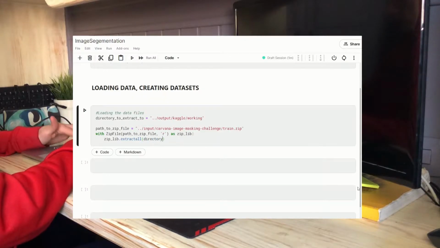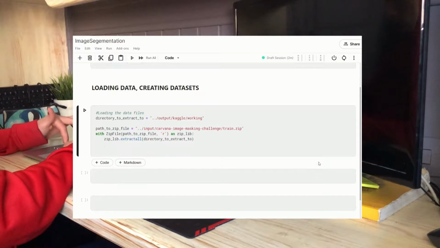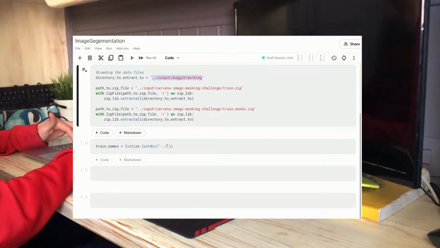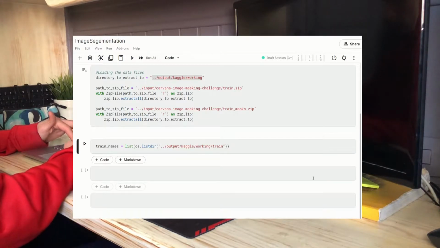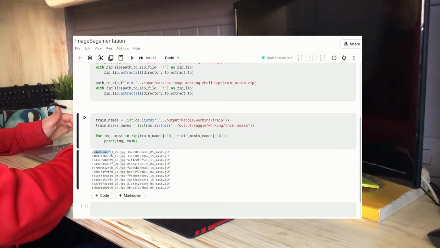Like last time, I'll start by importing the libraries and then I will load the data. Since the files are encoded in zip format, I need to extract them using the zipfile library. Then I will list all the image names and print them out to see what they look like.